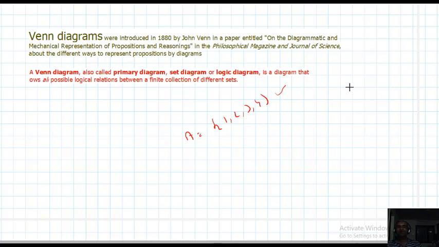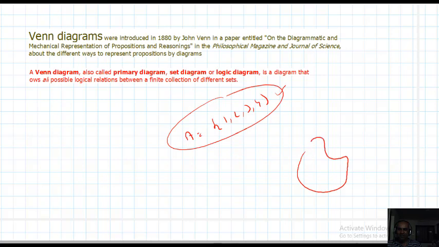Another form is the set builder form. So John Venn, instead of writing sets in rule form or list form, used simple enclosed geometrical figures to represent sets. For example, to represent this set, he used a simple enclosed geometrical figure.